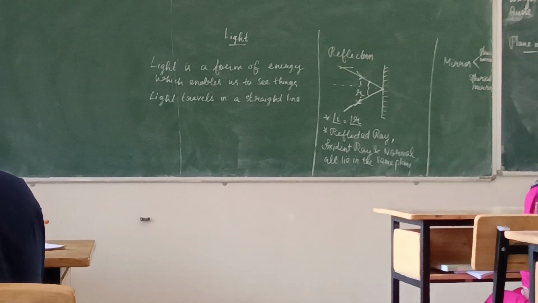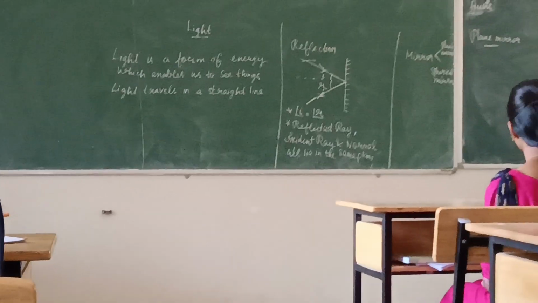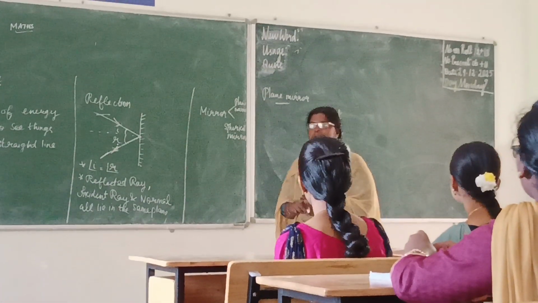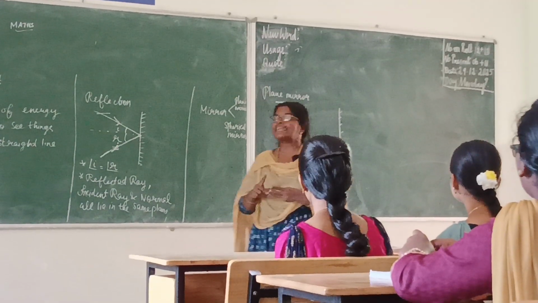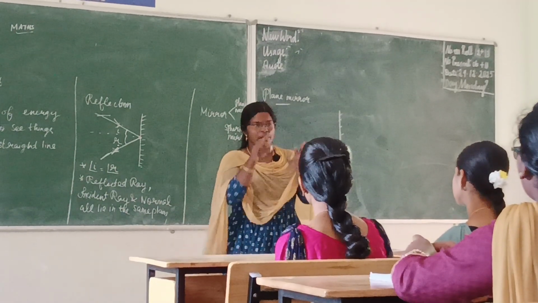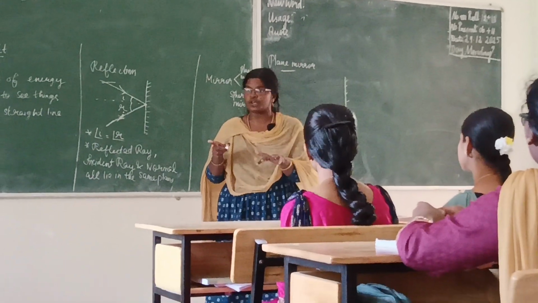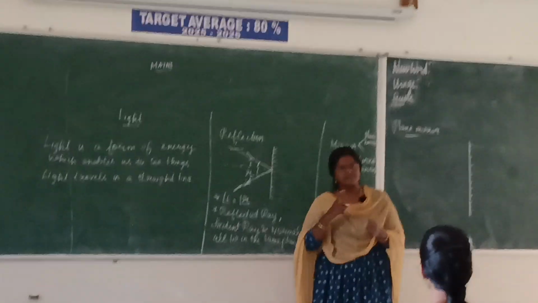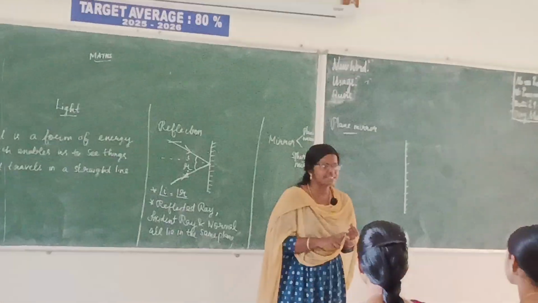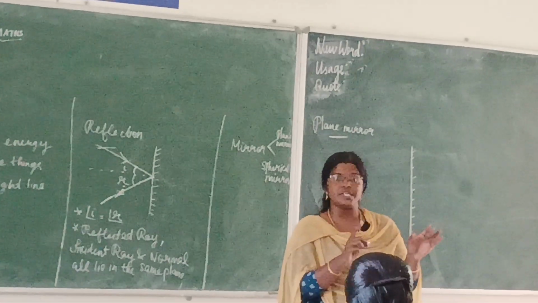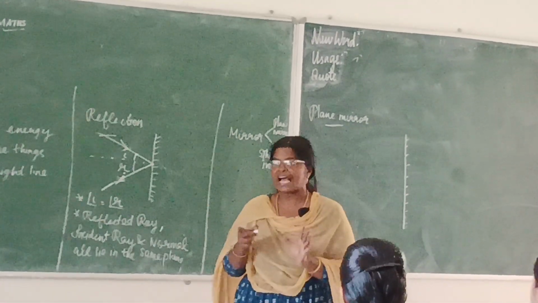We have two types of images: one is a real image and the other is a virtual image. A real image is one that actually meets at a point after reflection. A virtual image is one that only appears to meet after reflection.